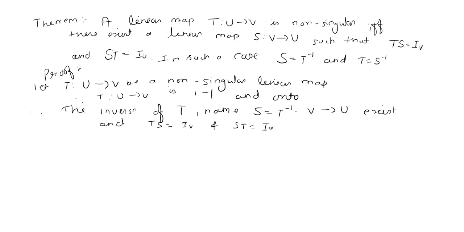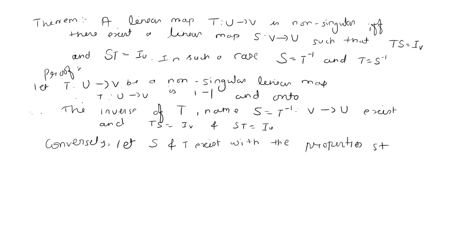Now we have to prove the second part of the theorem. So conversely, let S and T exist with the properties stated, that is TS is nothing but IV and the product ST is nothing but IU.